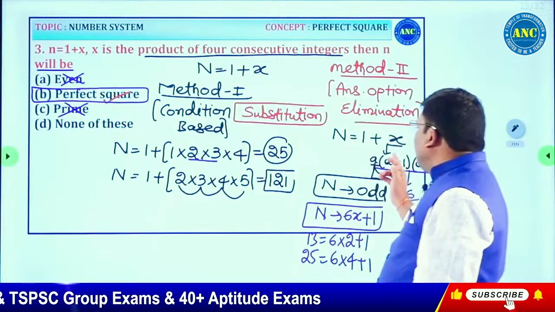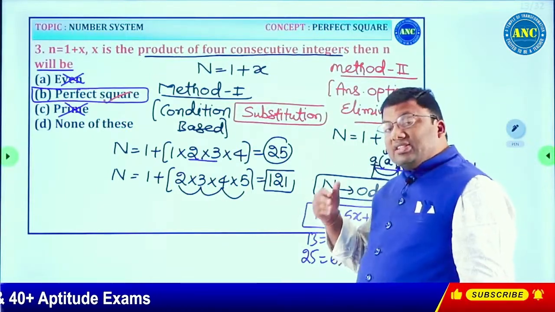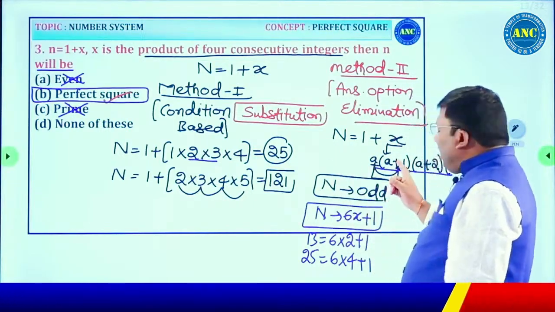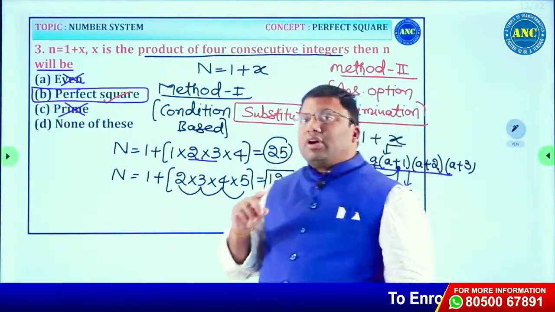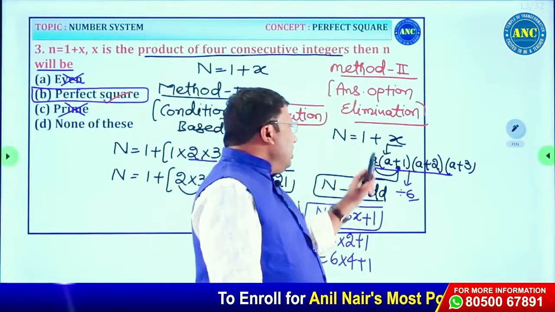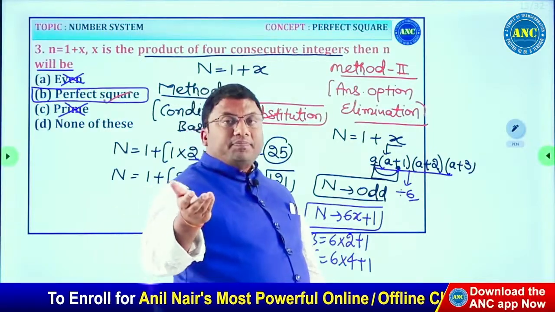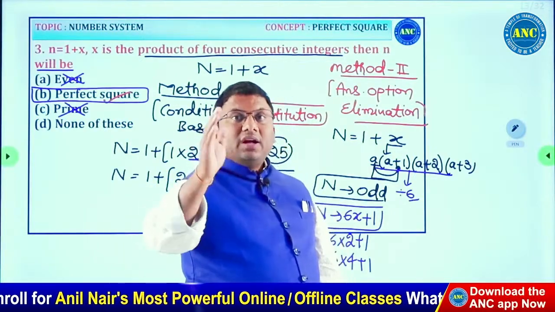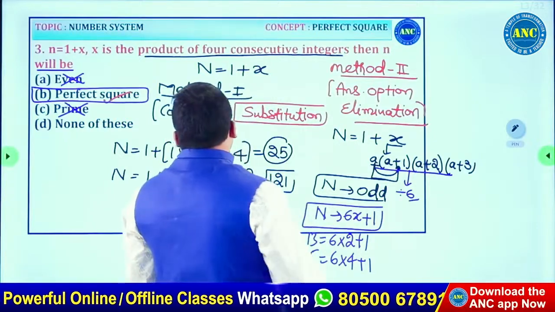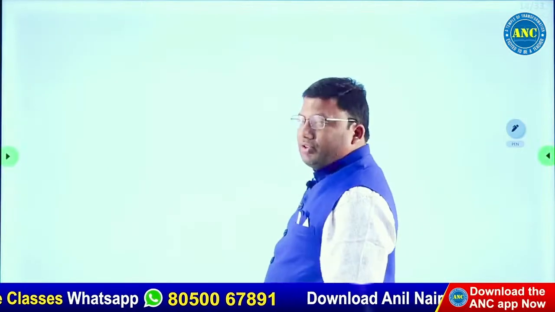If this is even plus 1, it is odd. The left hand side should be odd, so the first option, even, cannot be. In fact, not even 4 consecutive; the product of 3 consecutive itself is divisible by 6. So 6 into something plus 1 may be a prime number, it may be a composite number. So we cannot definitely say. This is method 2. Let me do method 3 also.